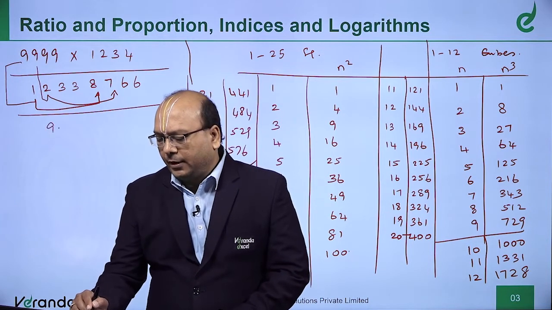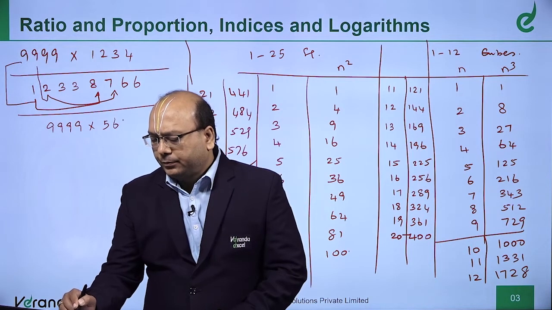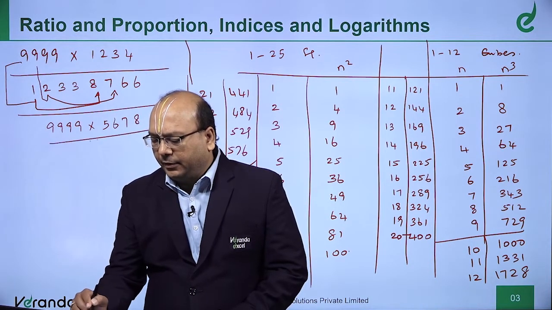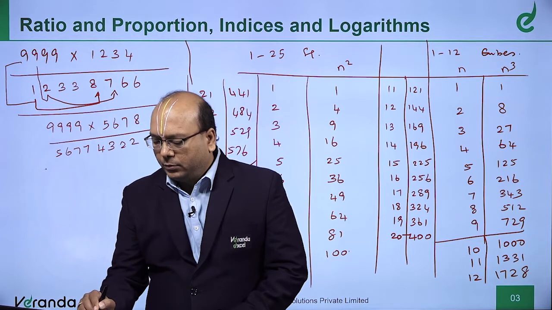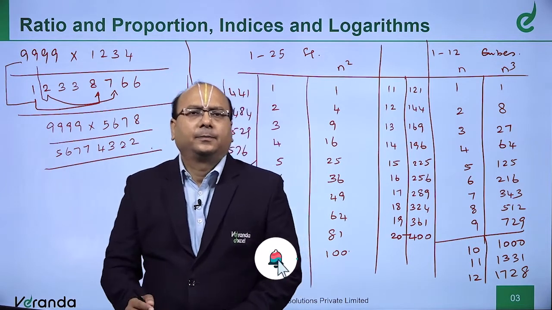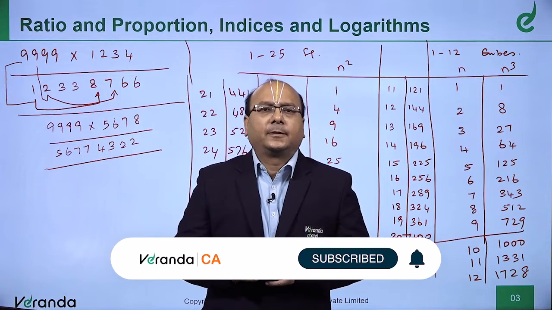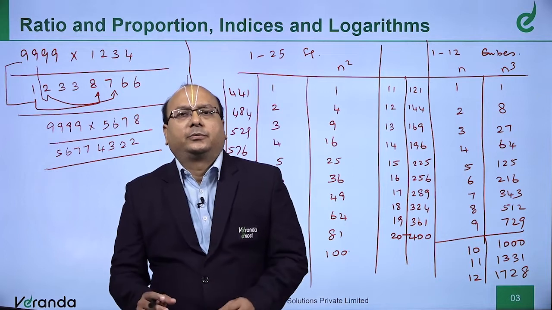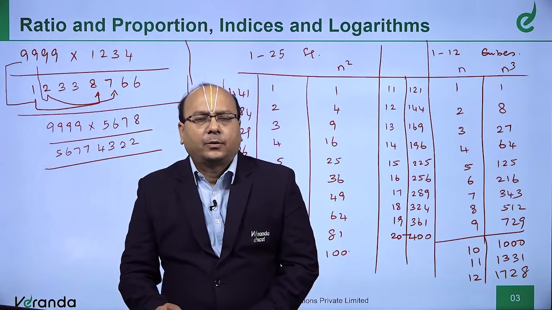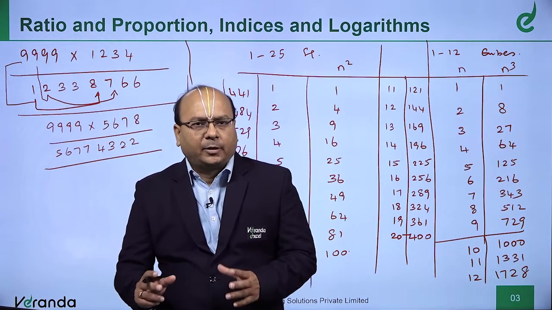Now, you can do another number, 9999 into 5678. We can write the number as 56774322. This is the answer. So, when you are strong in numerals, numbers, you can do a lot. Okay. So, you will find more material from Vedic mathematics.